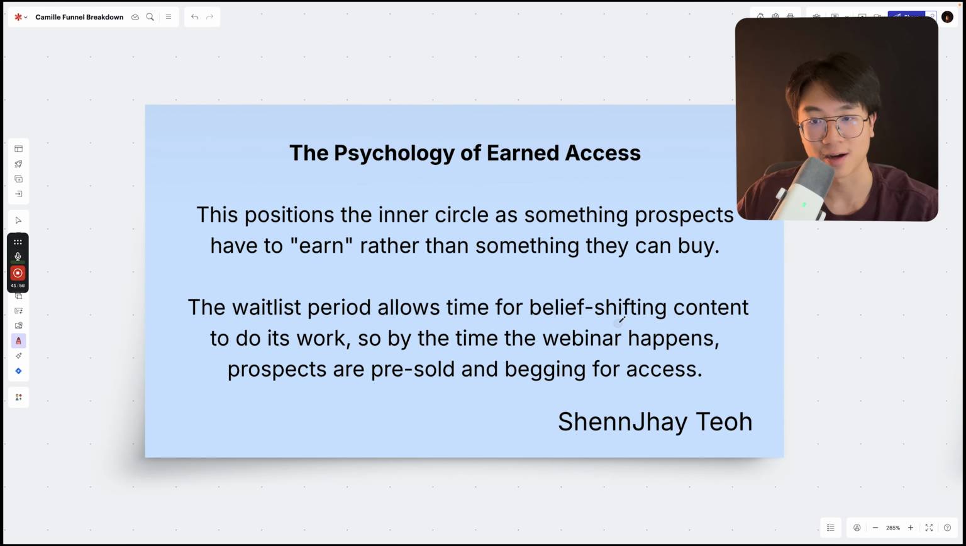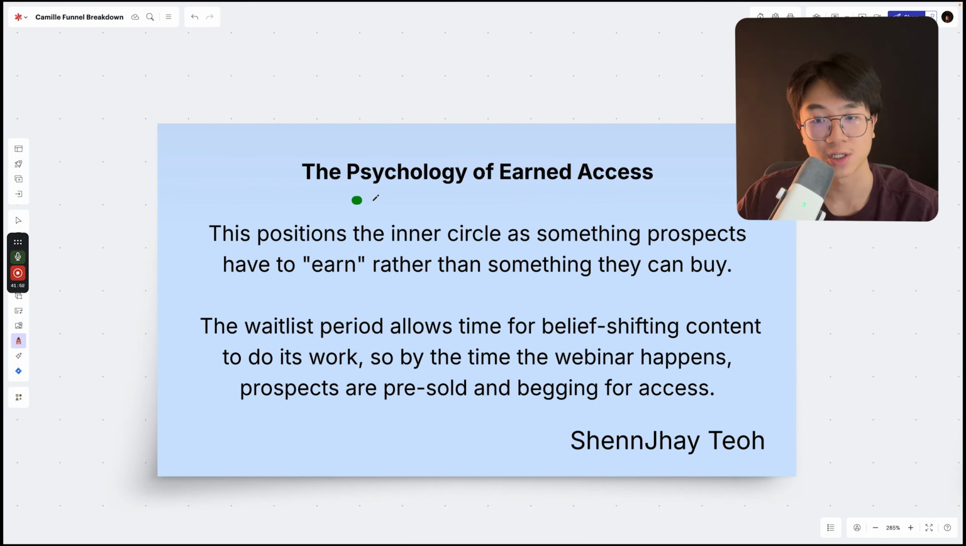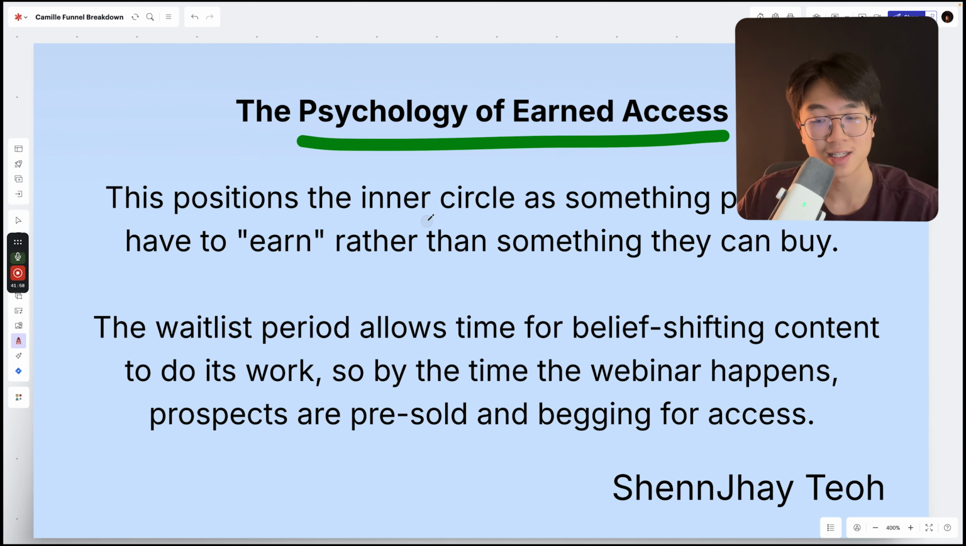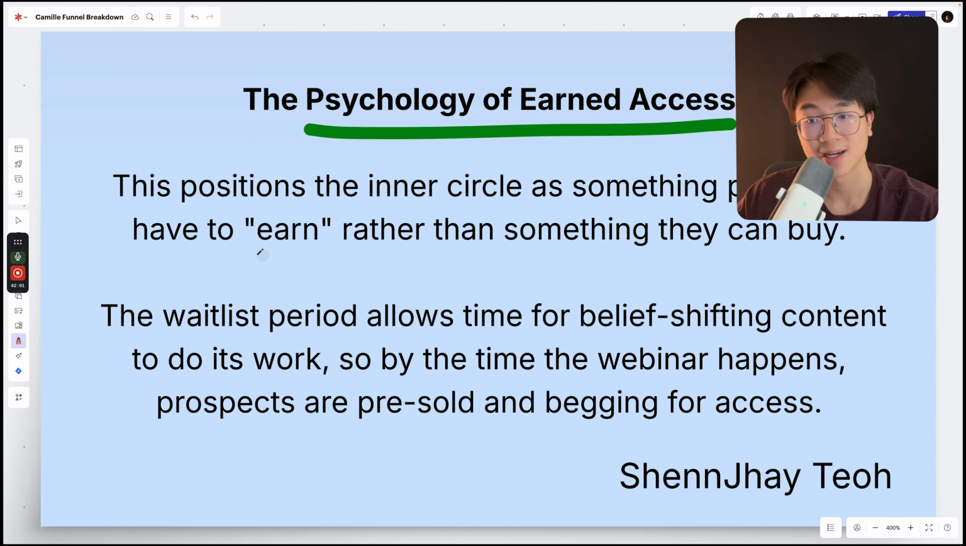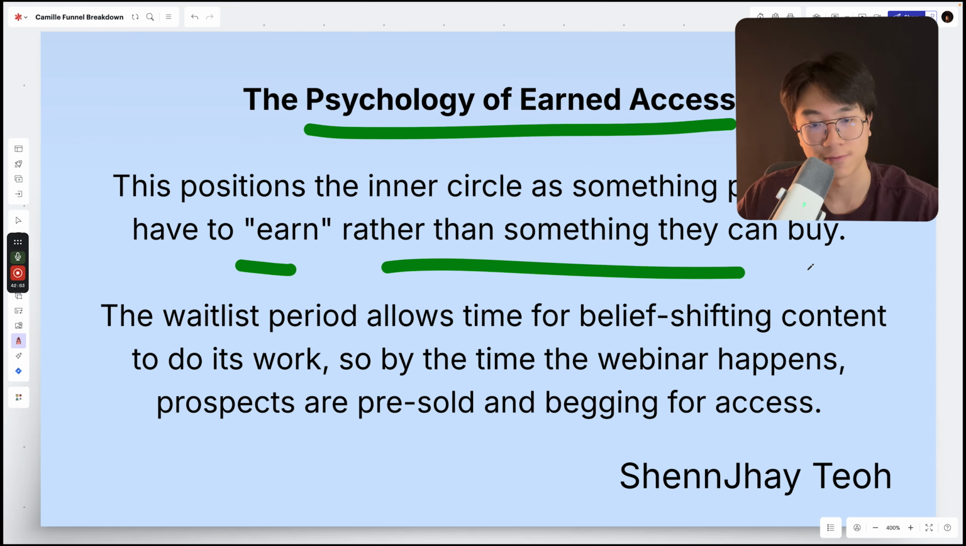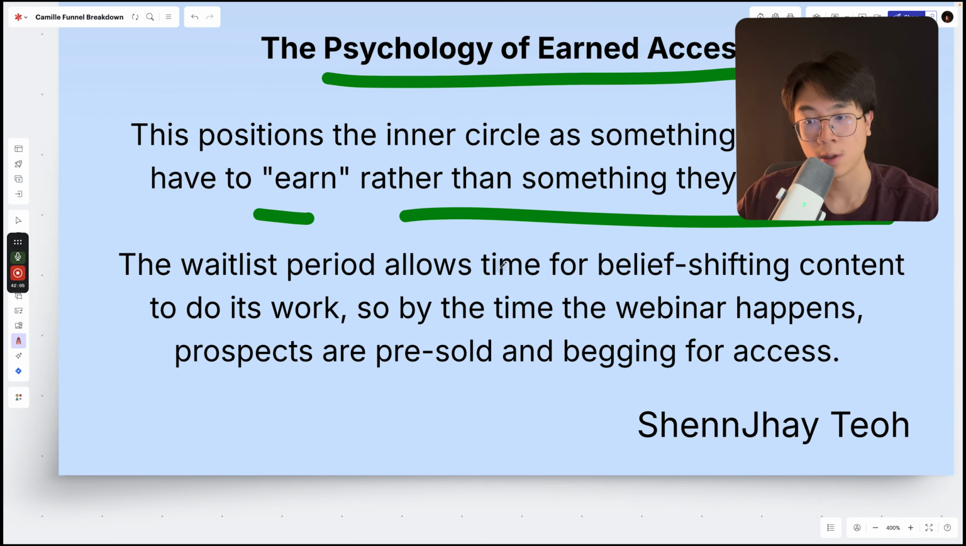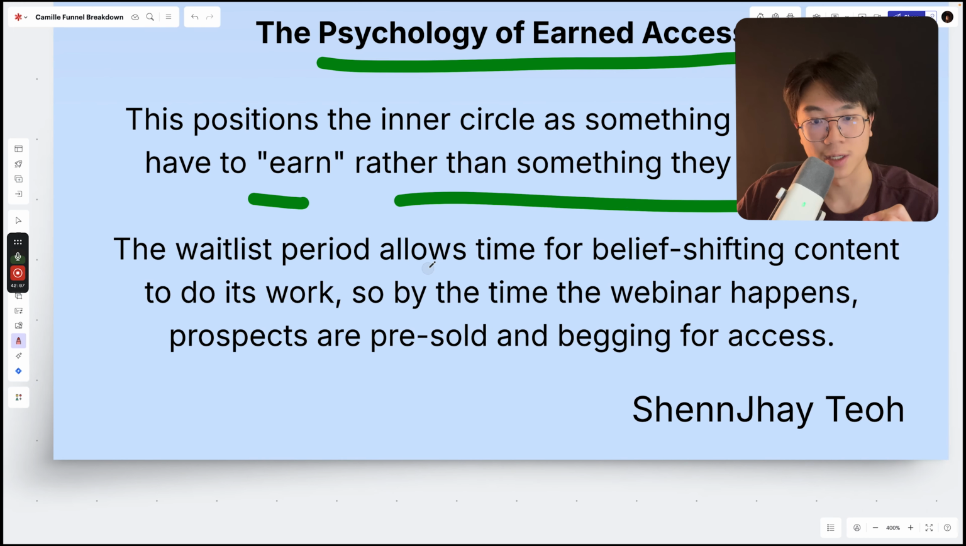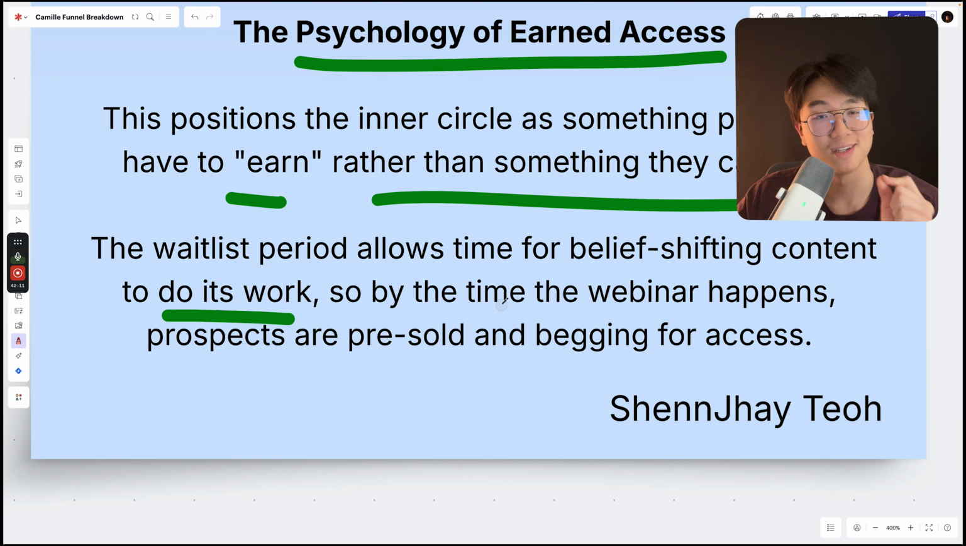This creates the psychology of earned access, which positions the inner circle as something prospects have to earn rather than something they can buy, right? The waitlist period of 1 to 2 months allows time for belief-shifting content to do its work. So by the time the webinar happens, prospects are pre-sold and begging for access to Camille's inner circle.